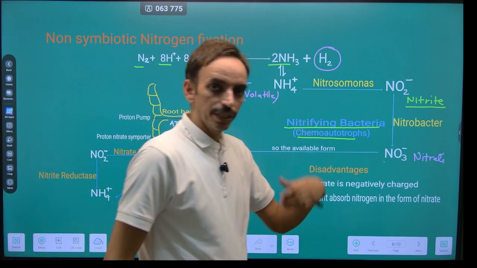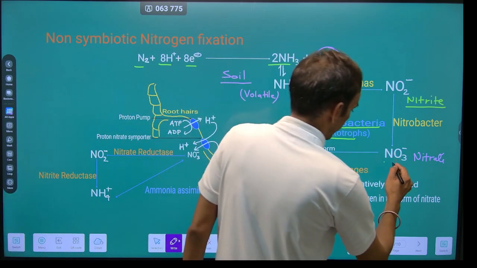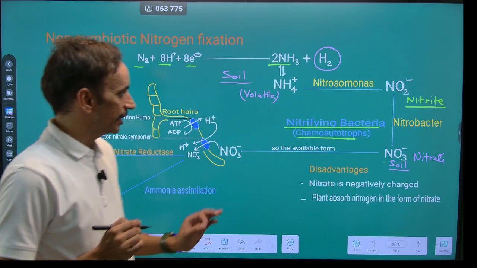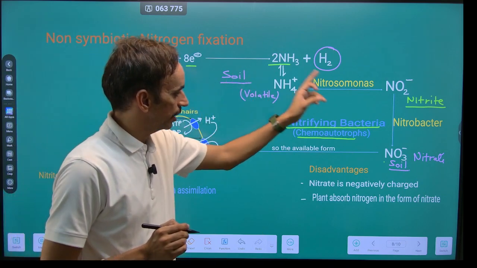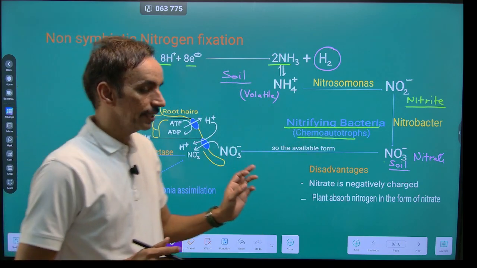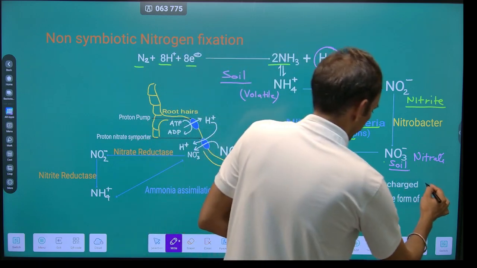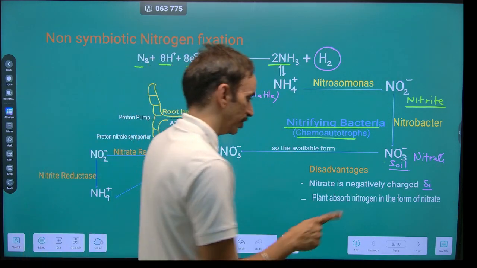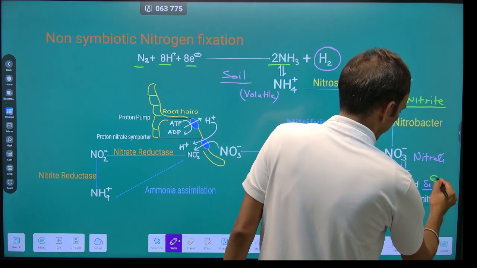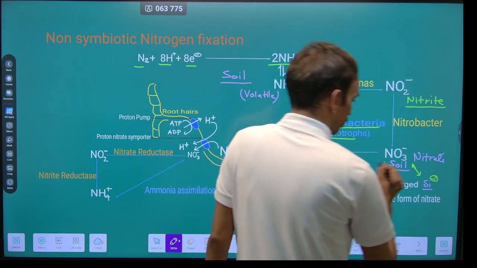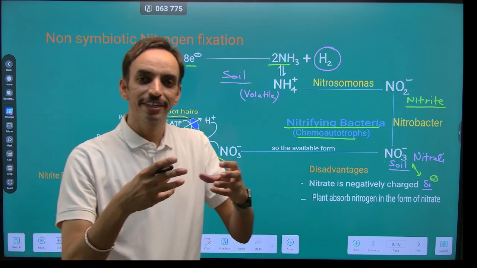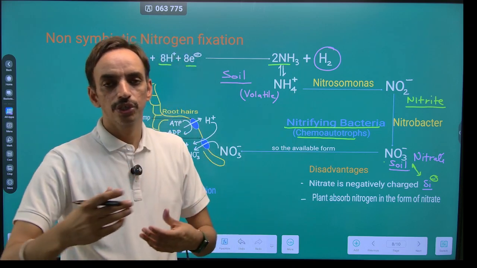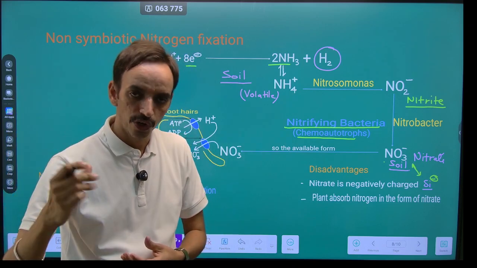Now, there is a presence of nitrate in the soil. Now, there are disadvantages of conversion of this ammonium into nitrate. First is that the silica soil particles are negatively charged. The nitrates are also negatively charged. So there are no ionic interactions. So this nitrate can be washed away with the surface runoff.